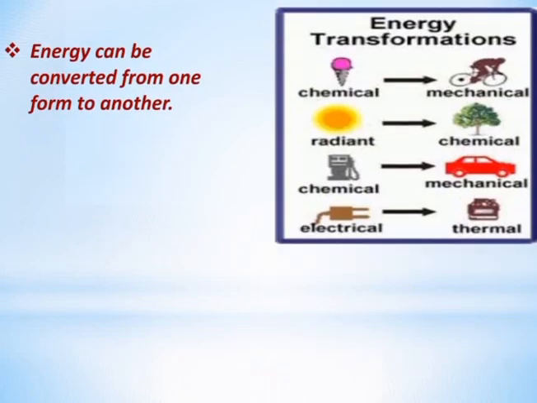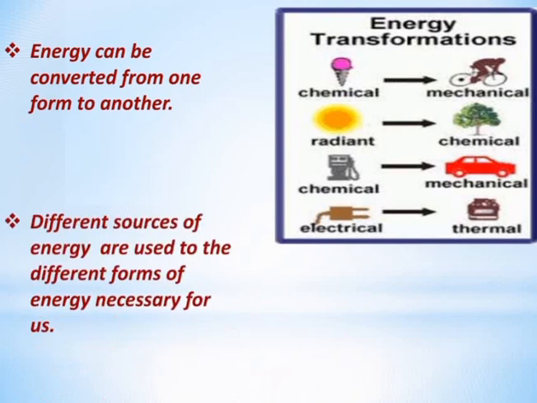Then how can we get different types of energy? It is just because energy can be converted from one form to other form. Okay. Here it is shown. Chemical energy is converted to mechanical energy. Radiant energy, means solar energy, is converted to chemical energy of the food prepared by the plant. Chemical energy of the fuel, that is diesel or petrol, is converted to mechanical energy. Electrical energy is converted to thermal energy; the iron is the example shown here.